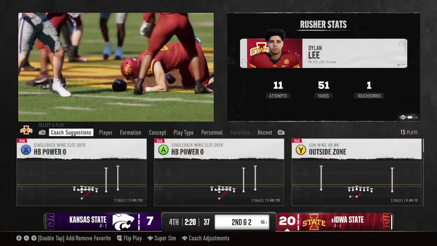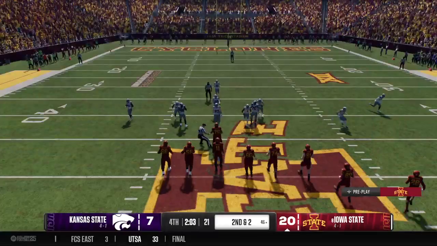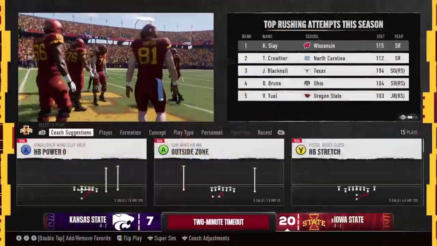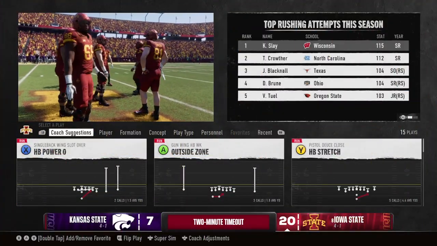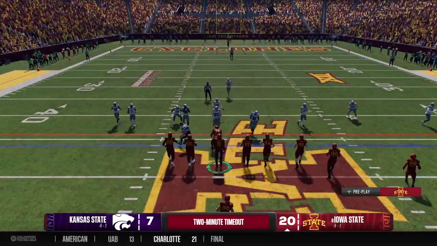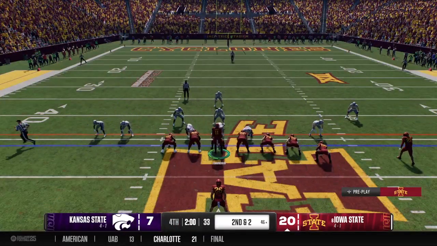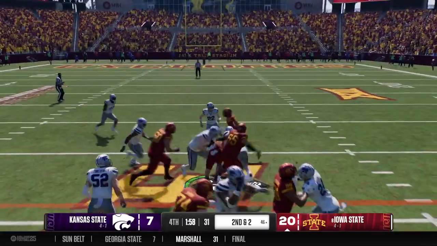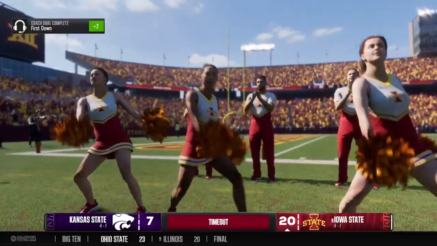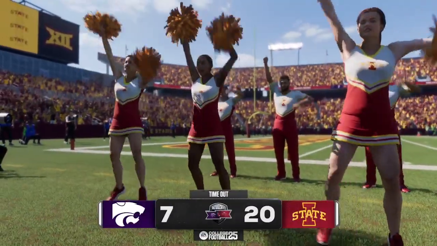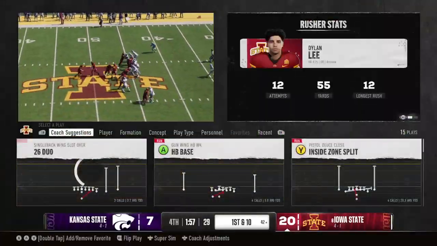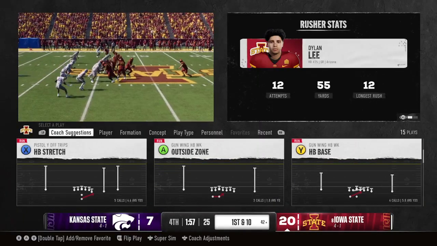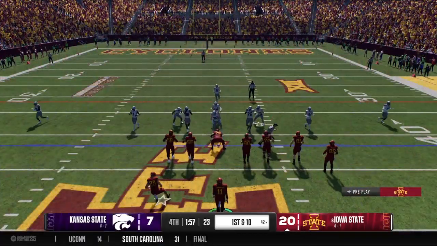It's 2nd and 2. These situations are preached so much in college football. Finishing a game strong, understanding circumstances. They are running the football right at you, trying to keep that clock moving, get a few first downs, and get a W. On the run, it's Lee. And the Cyclones get enough for the first down. Quick timeout called by the defense, stopping the clock to save as much time as possible for their offense. They've got it. 1st and 10 at the 42.